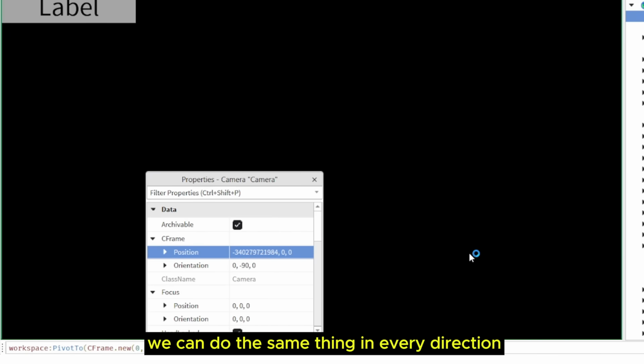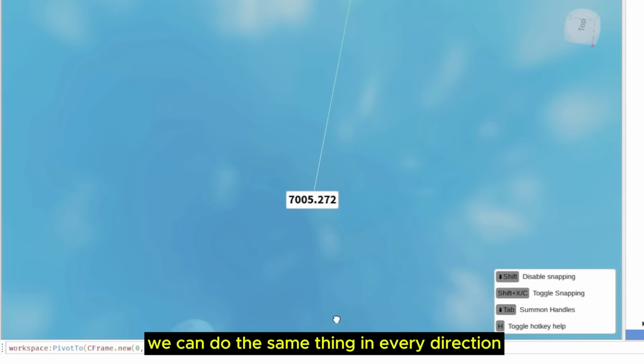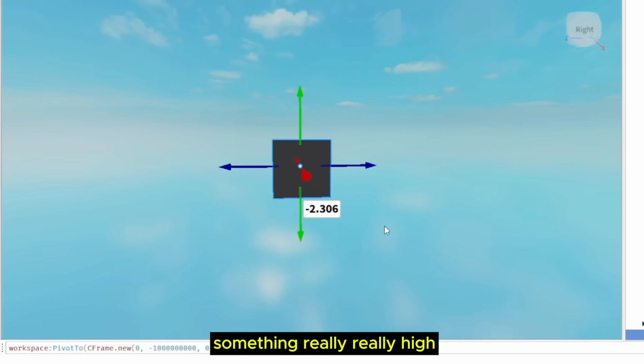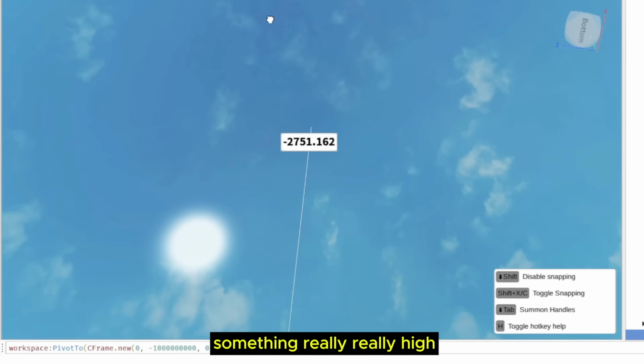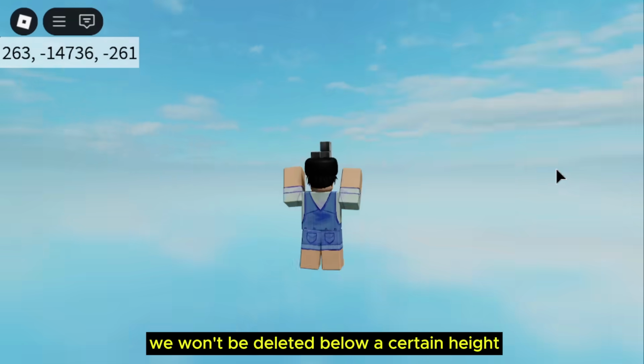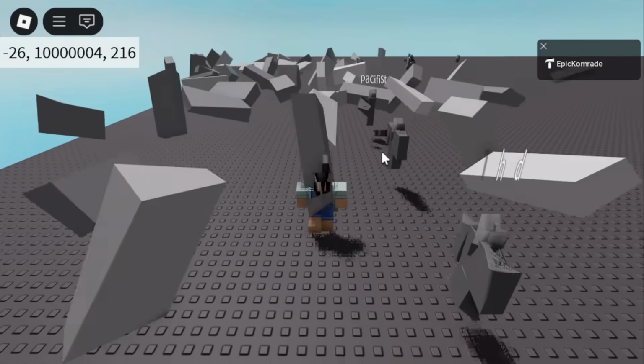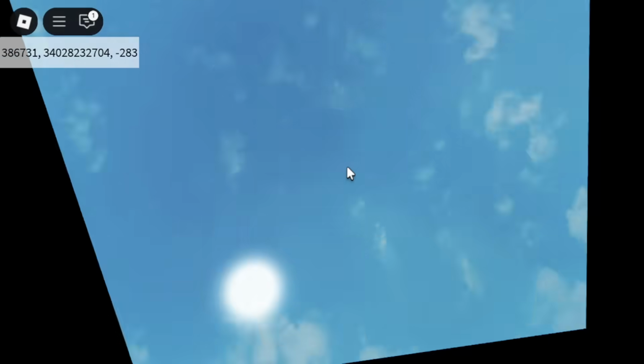Actually, we can probably do the same thing in every direction. So, let's just test something out. Let's teleport our characters to something really high. I mean, this should work because we won't get deleted after we're below a certain height. And yeah, the results are similar. We do get some texture bugs and the skybox is still having those issues.